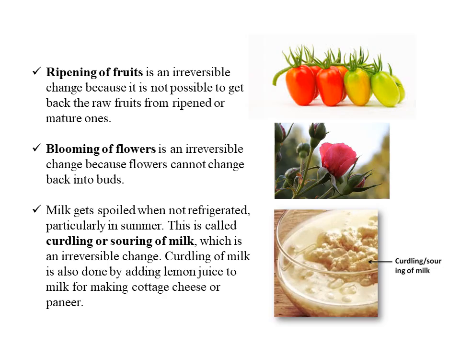Now you can see some examples of irreversible changes. First is the ripening of fruits. This is an irreversible change because it is not possible to get back the raw fruits from the ripened or mature ones, as this is a gradual process from flower to fruit, then raw fruit to ripe fruit. So ripening of fruit is an irreversible change. Here you can see the picture also.